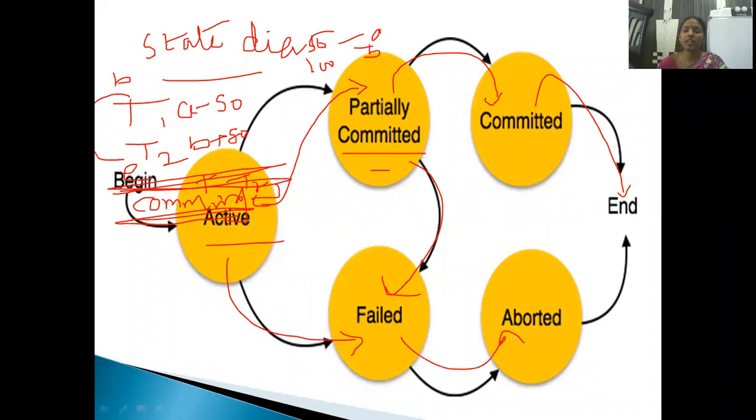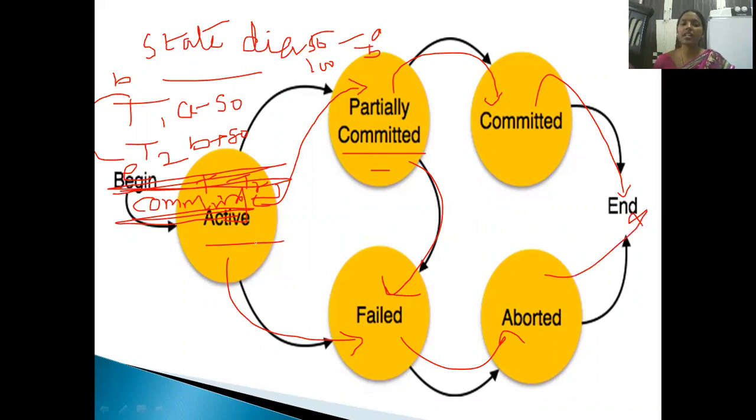That means aborted state is nothing but what? Temporarily, in the previous case, A deducted, B added. But when you come back to aborted, A gets 50 rupees added back, B gets 50 rupees deducted back. That means you are sending money, the transaction failed. What will happen? The amount will be returned to you. So that is aborted. Clear? From this aborted state, again it goes to end state.